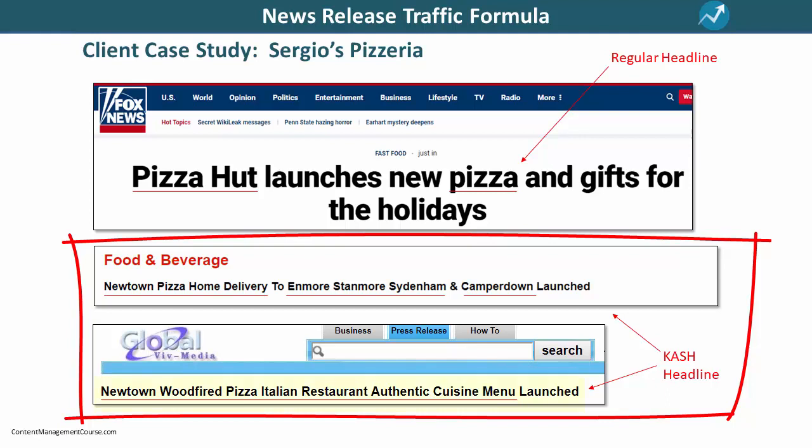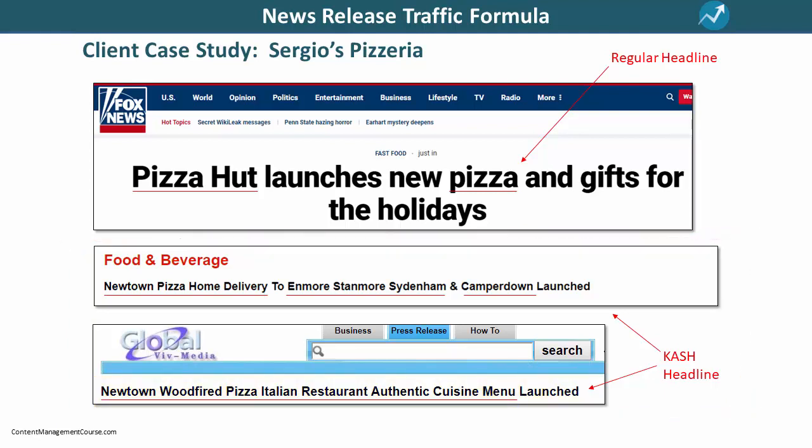With the bottom headline, for example, combining the words creates many long-tail keywords like Newtown wood-fired pizza restaurant, Newtown Italian pizza restaurant, Newtown authentic Italian wood-fired pizza restaurant, authentic Italian cuisine restaurant Newtown, Newtown wood-fired pizza menu, and so on. All these combinations got ranked in Google for this news release. Notice too that although this headline is designed to help the news release rank for many different search terms, it still makes sense to anyone reading it.